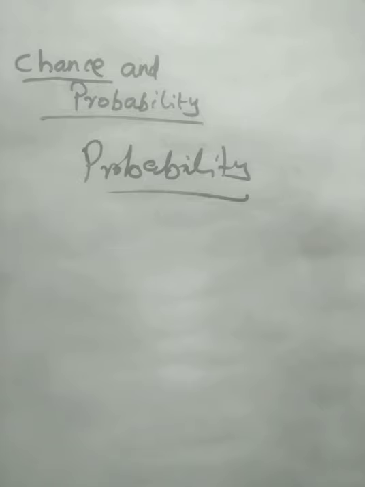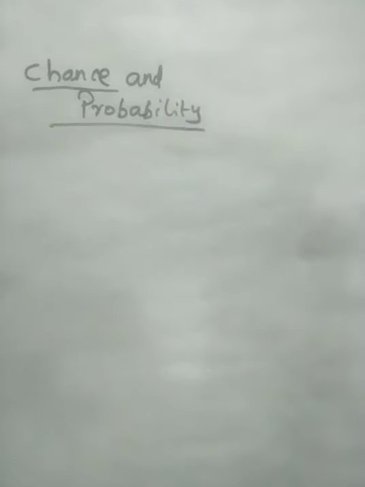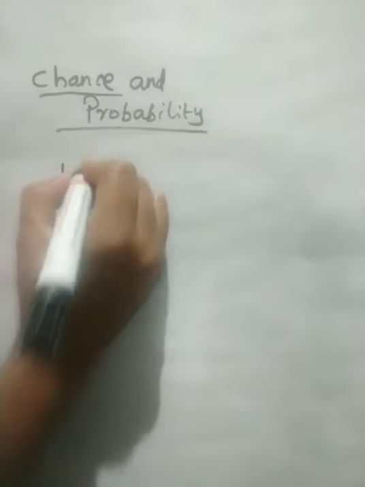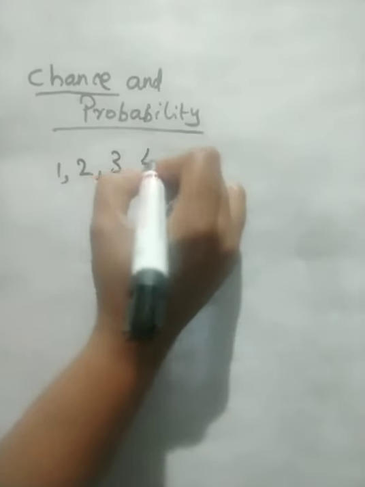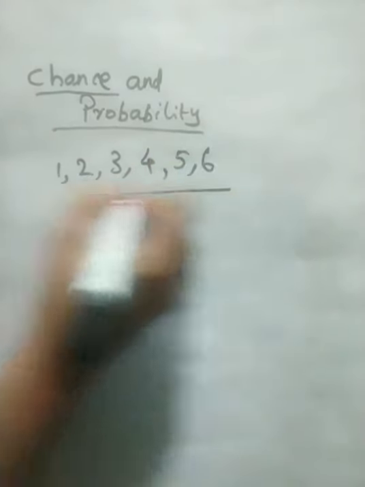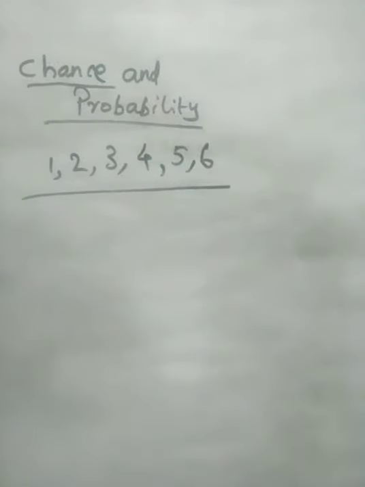Chances of occurrence of an outcome in a random experiment. For a die, which numbers will we get? Here, a die has 6 faces. So 1, 2, 3, 4, 5, 6 are the numbers.